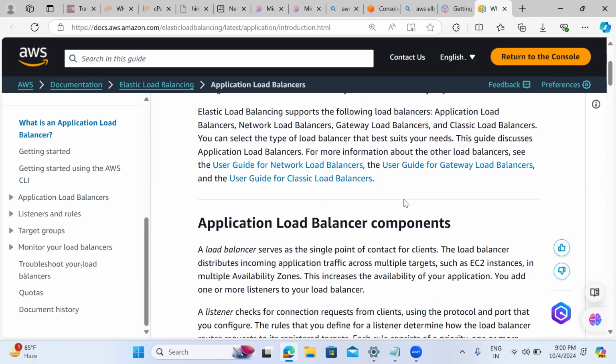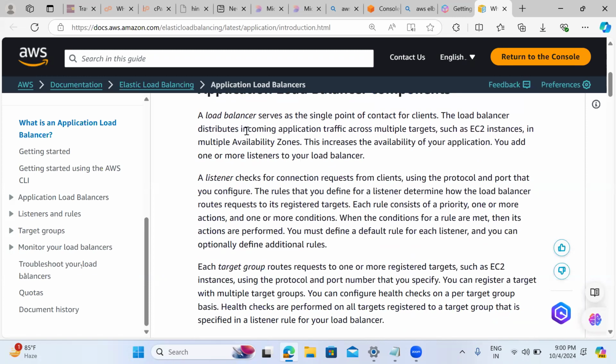Okay, then here we have the components. What are the components we have? A load balancer. Is it a physical or virtual load balancer that AWS is providing for us? Physical load balancer or virtual load balancer? Virtual. It acts as a single point of contact for our applications. All the end users will access this load balancer itself. Then the load balancer redirects the incoming traffic.